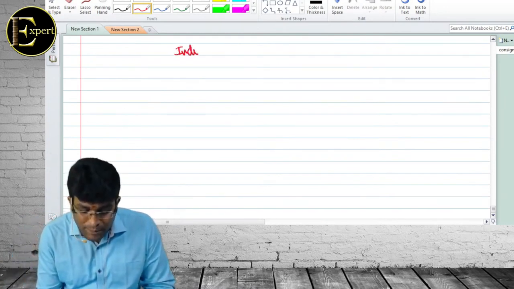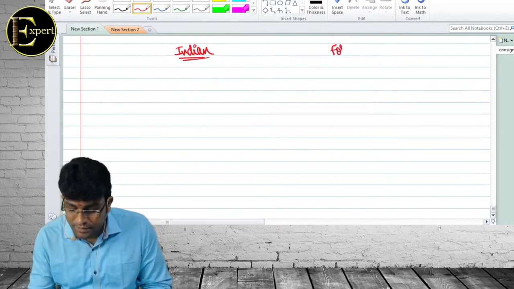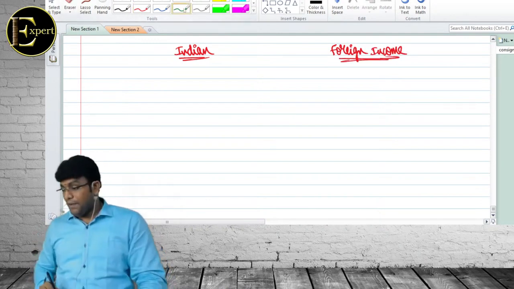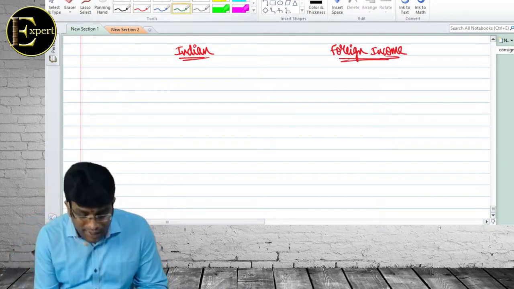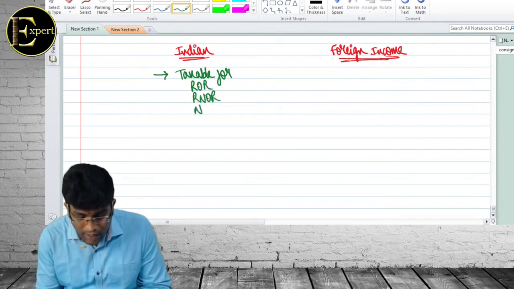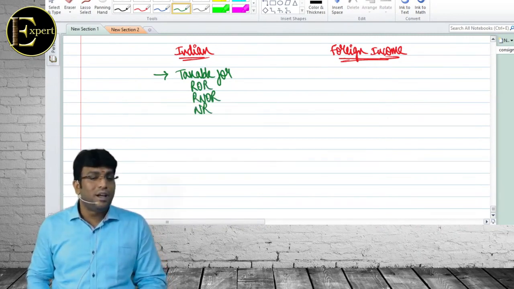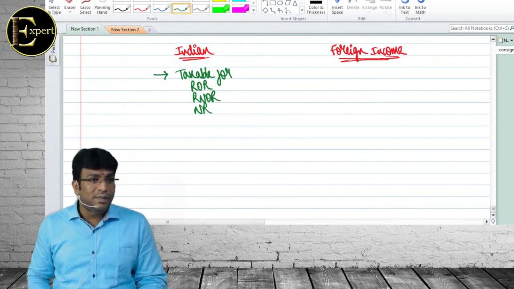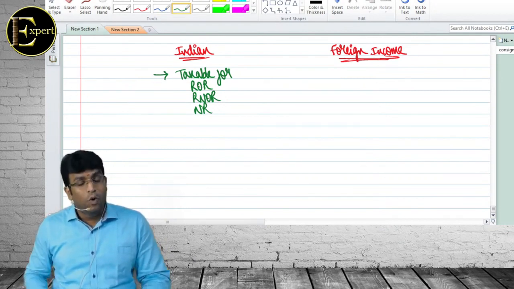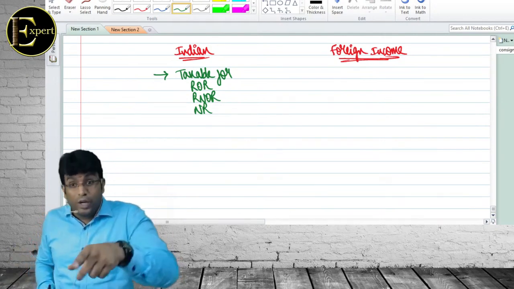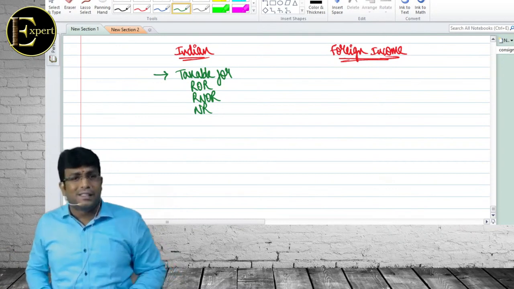Sir, listen carefully now. We have got 2 types of income called Indian income and foreign income. Correct, my dear friends? These are the 2 types of income what we have got, Indian income and foreign income. And law clearly says Indian income is taxable for ROR, RNOR, NR. Do you understand the government's logic? Whoever you are, once your income is Indian income, you are taxable. It doesn't matter to me whether you are ROR, RNOR, NR. Whoever the hell you are, you will still become taxable because income is an Indian income, which is accrued or received or deemed to be received or deemed to occur in India.